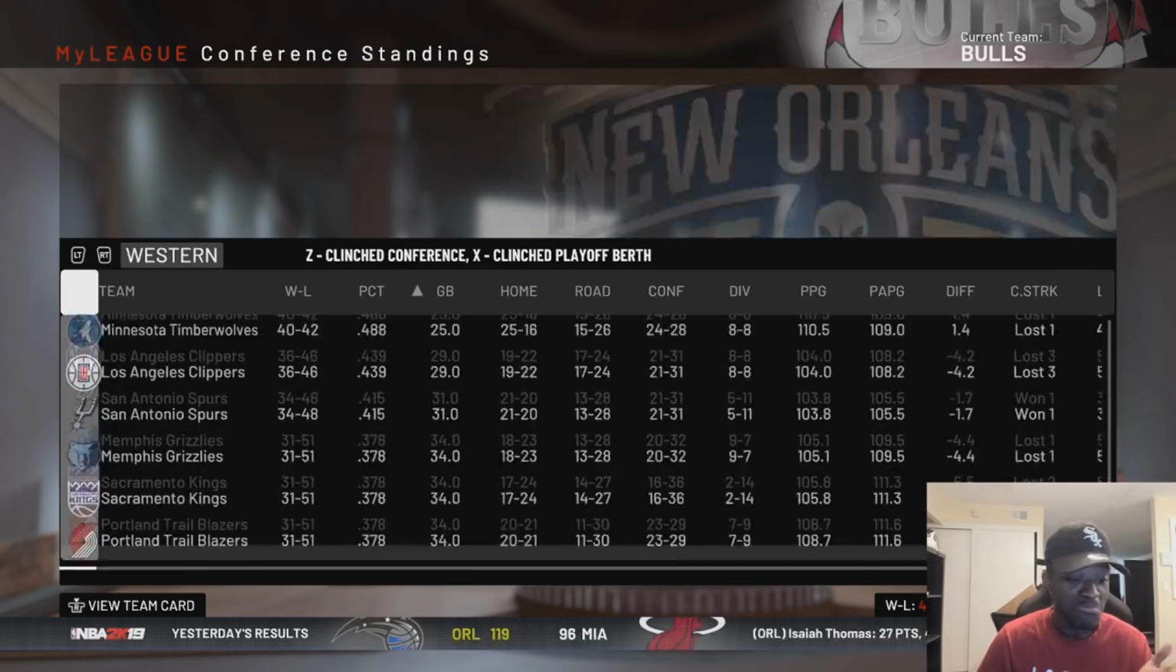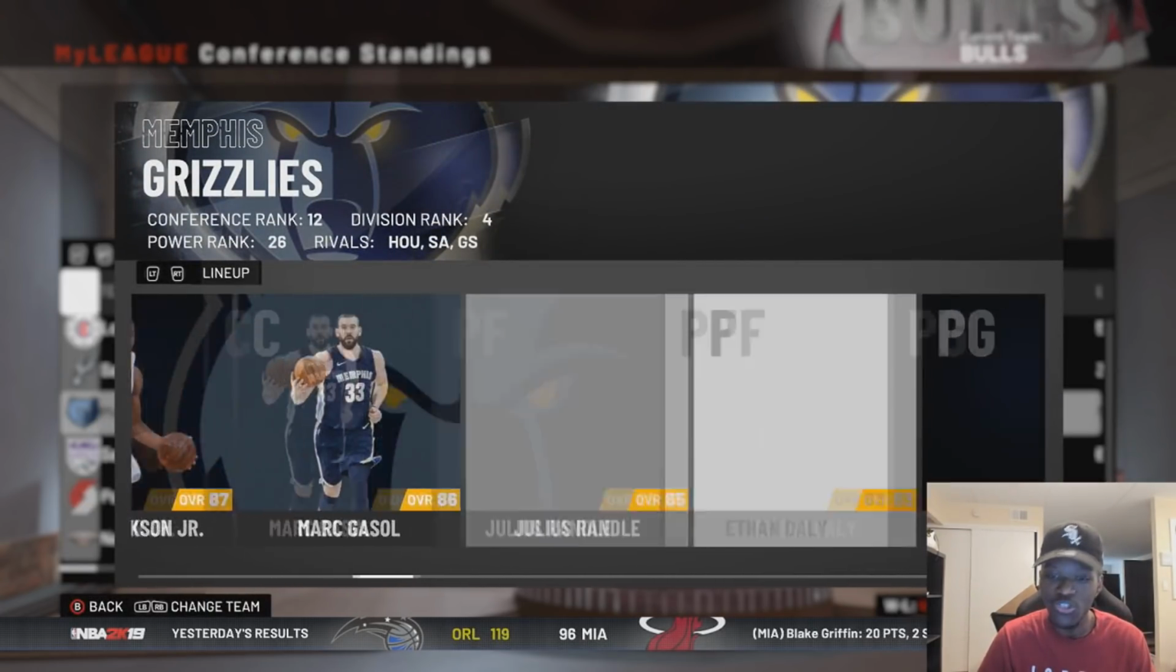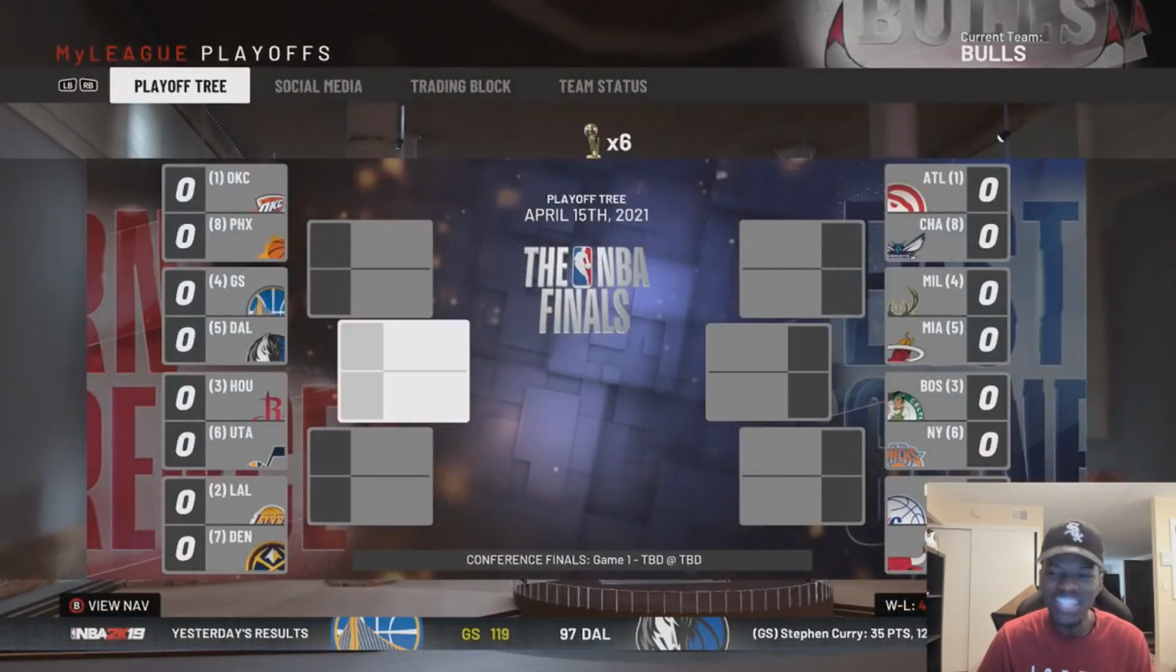So they traded them. Both teams hit the lottery. But what they get in return for him, I don't even know. Julius Randle was a part of the Clippers. So that was their trade. Wow. Let's see who wins the championship.